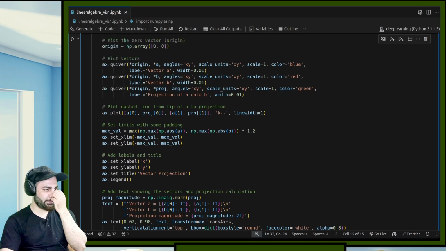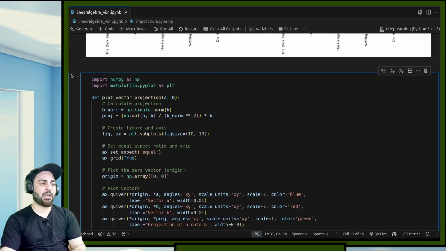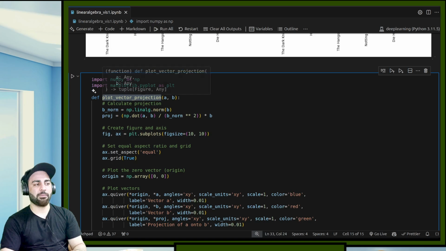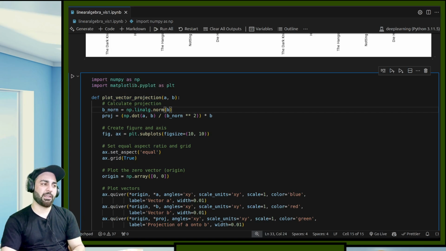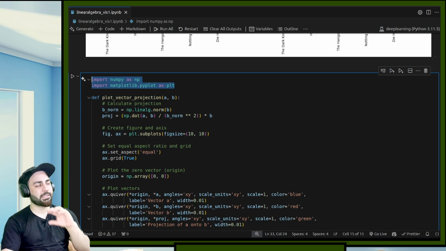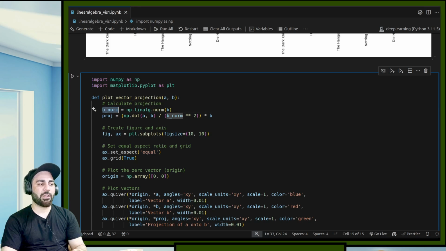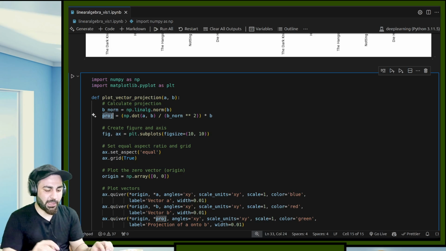If you see this over here, I am applying this plot and project vector. The first thing I am doing is importing the standard libraries, matplotlib and numpy. Then I calculate the norm of B, and then calculate the projection.